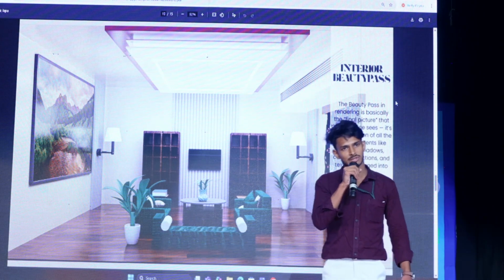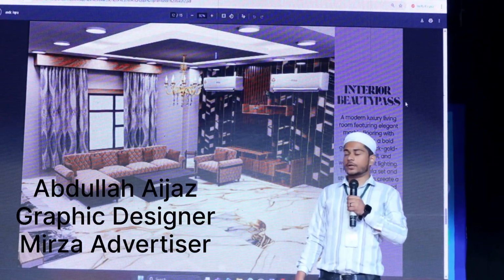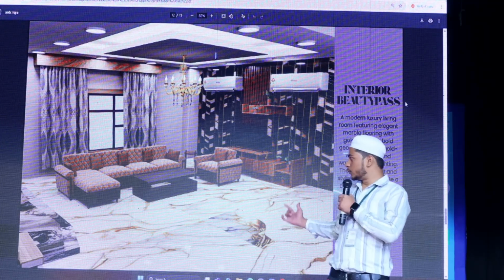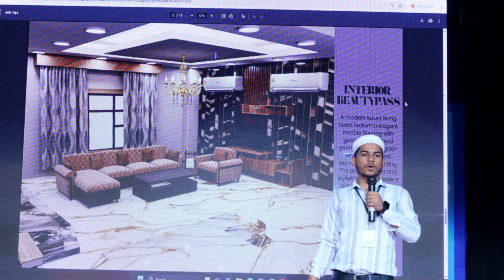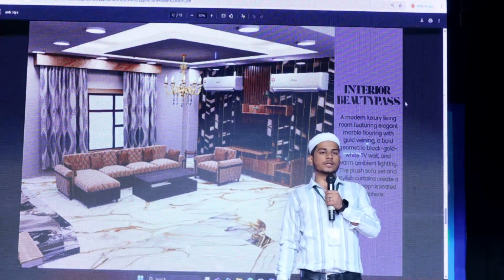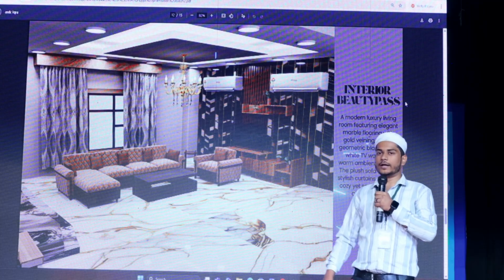Thank you for listening. I am Hafiz Abdullah Ijaz and today I am here to show my 3D interior project. This interior project is designed in Autodesk Maya. I used polygon modeling to build the living room and open kitchen. Subdivision helped in making smooth sofas and curtains. Snap and grid tools were used for accurate alignment.